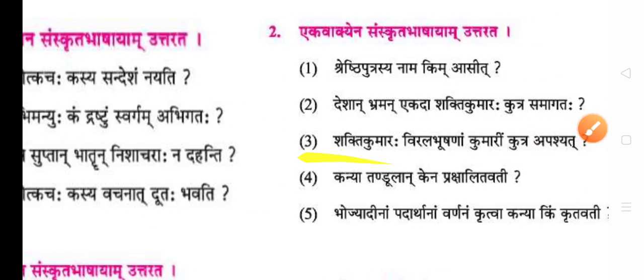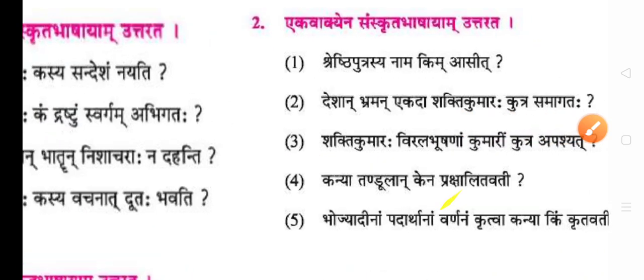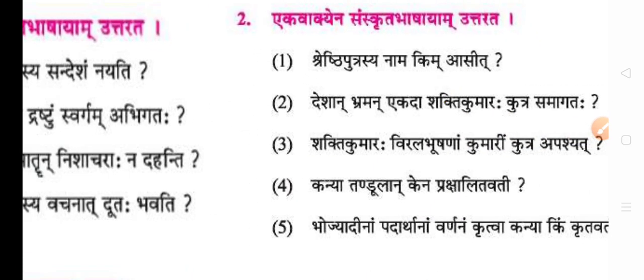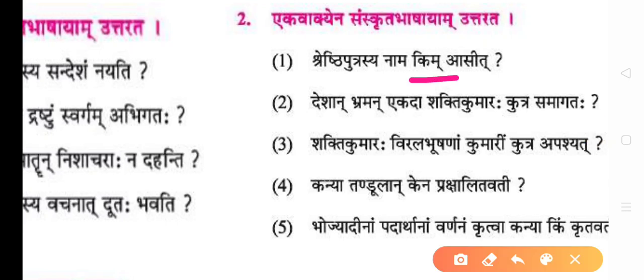Now let us think about chapter number 5. That is question number 2 here. Shreshtiputrasya nama Kim asit. Kim will be replaced by Shakti Kumara. What is the name of the son of the merchant? Shakti Kumara. Deshan bhraman Ekada Shakti Kumara Kutra Samagata. After roaming various countries, one day, where did Shakti Kumar arrive? Okay, Kaveri Tire. Kutra will be replaced by Kaveri Tire.